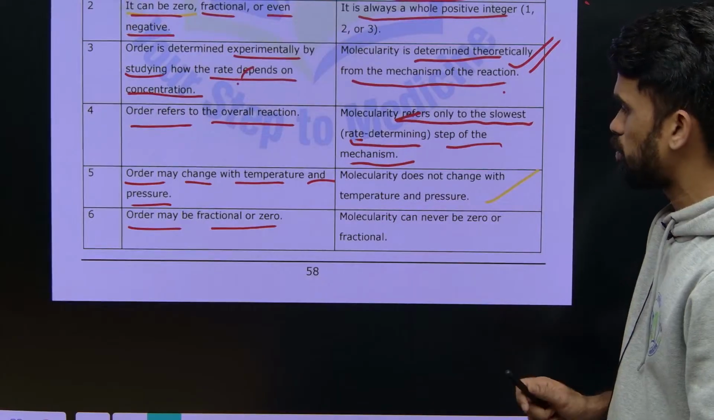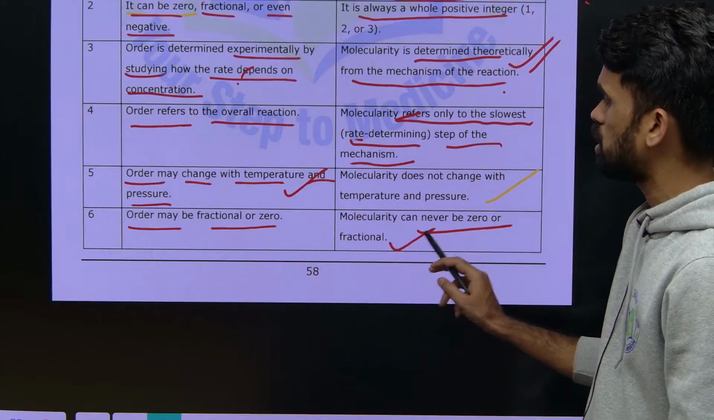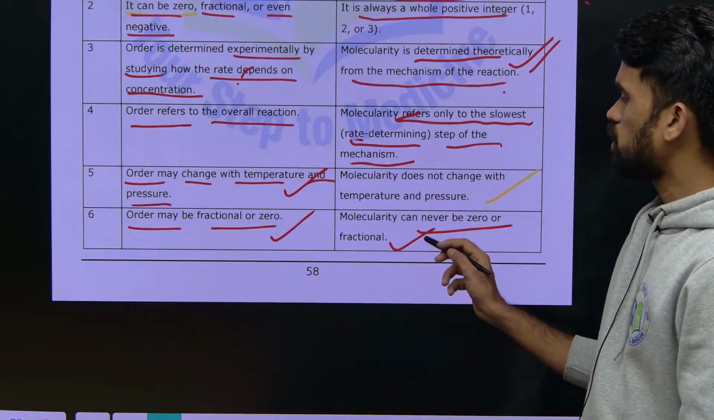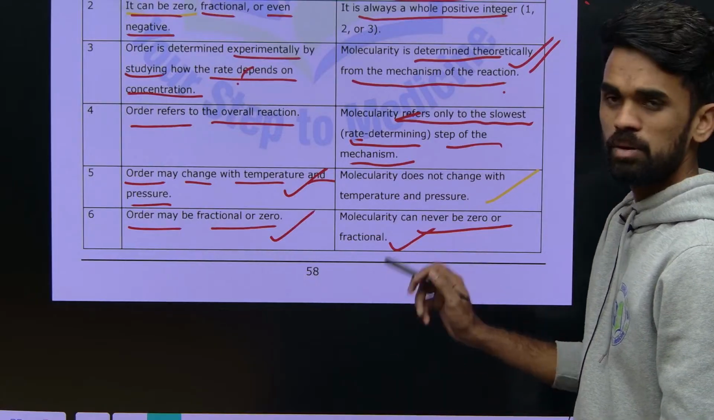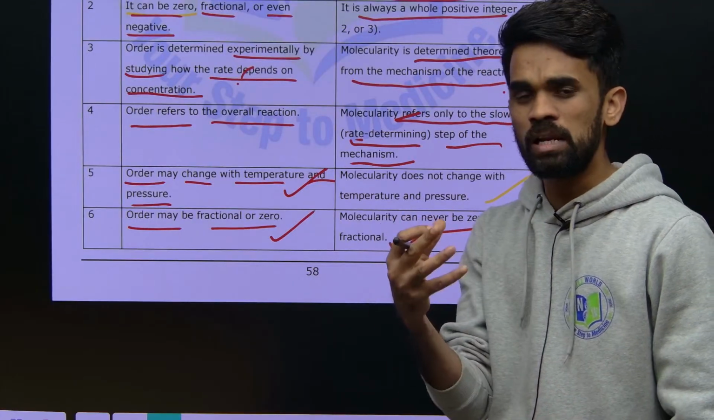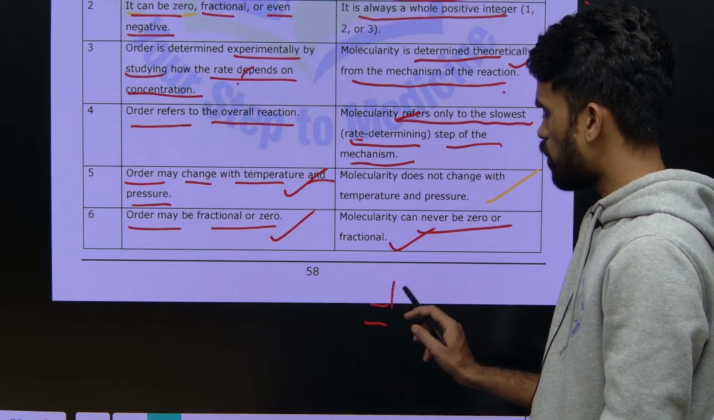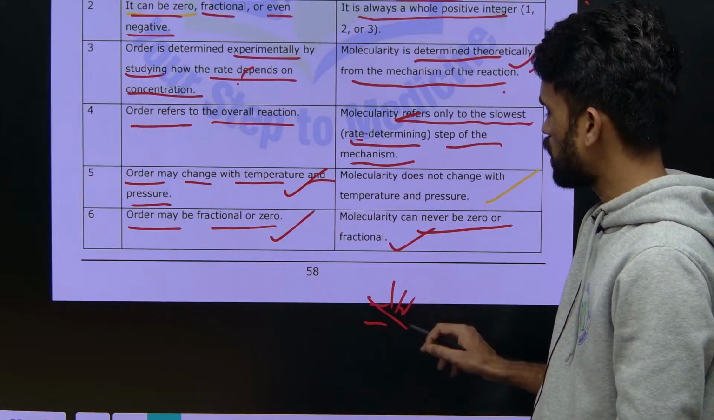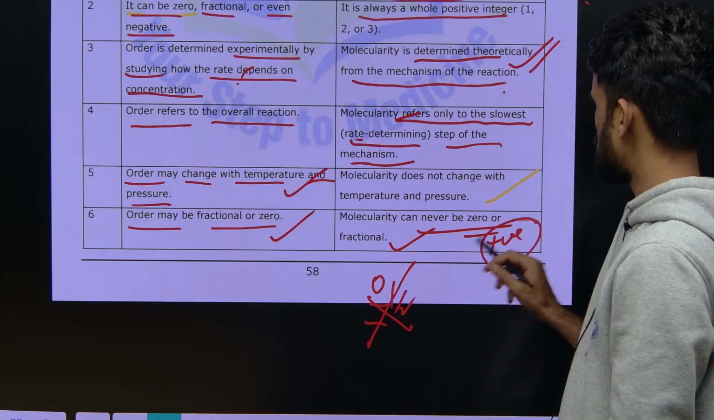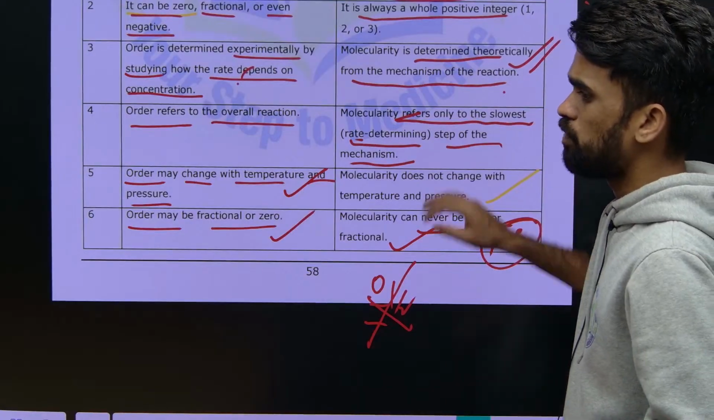Molecularity can never be 0 or fractional, but order can be 0, fractional or negative also. Molecularity cannot be 0 or fractional because half a molecule will not participate in the collisions. It can be either one molecule or two molecules only, it cannot be negative molecules or fractional molecules. It cannot be zero also, it is always a positive integer. Remember this. So these are the differences between molecularity and order of a reaction.